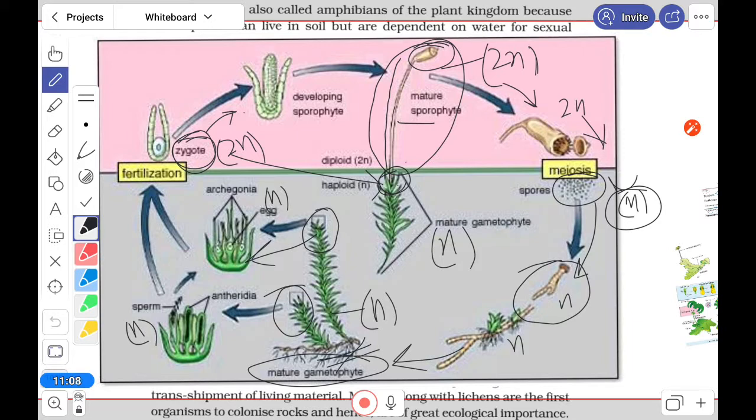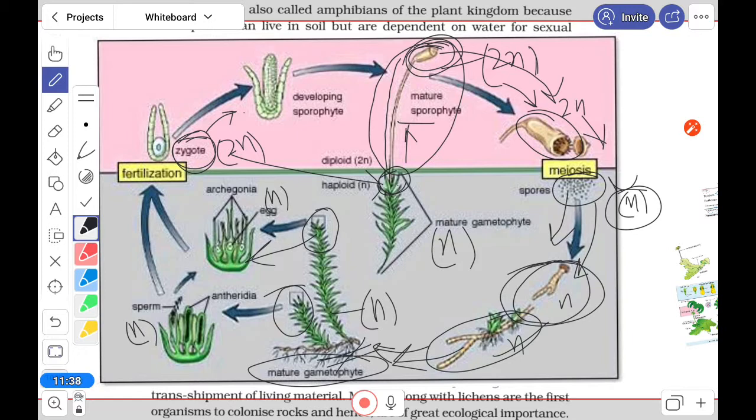Here the sporophyte part will grow, which is 2N. When it matures, the capsule will produce spores again by meiotic cell division. When the spore germinates, because the spore is N, it will again grow the gametophyte part of the plant.